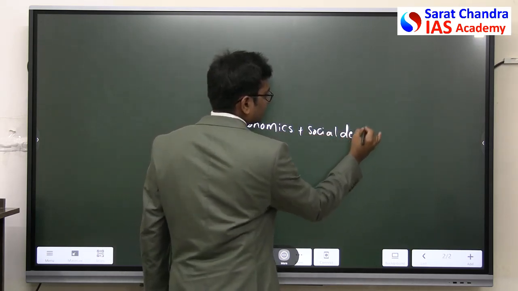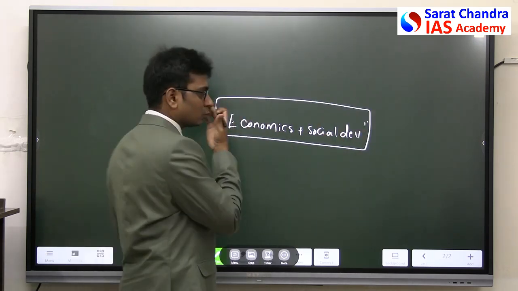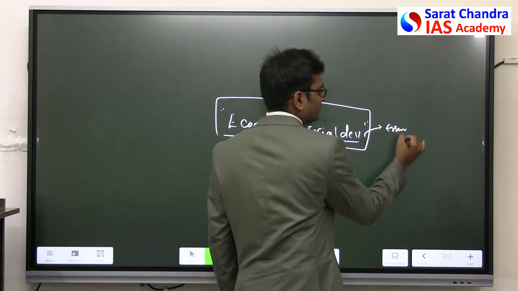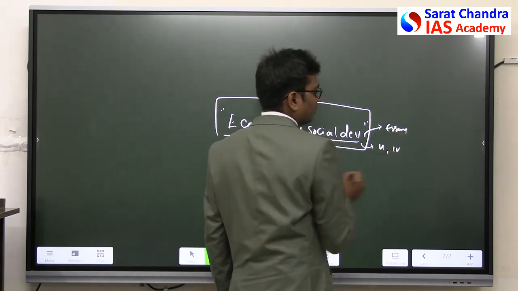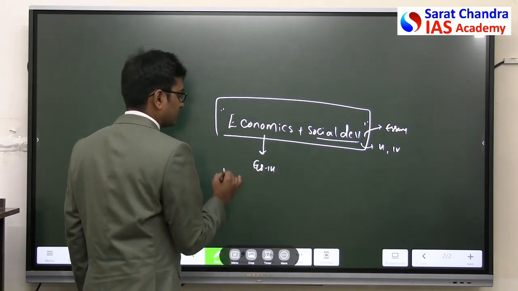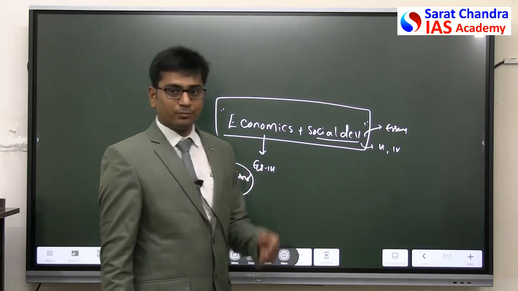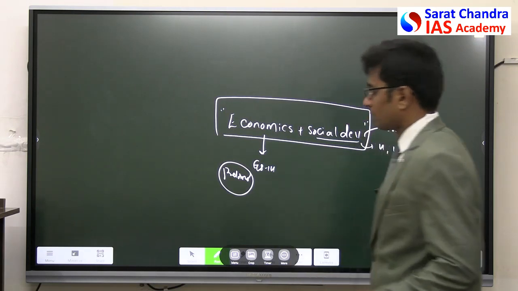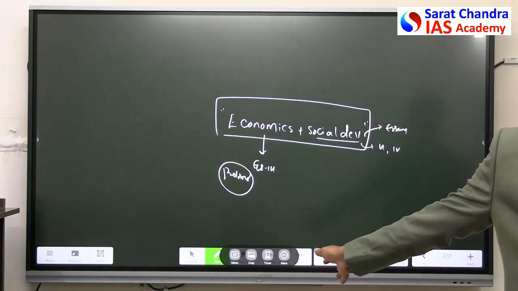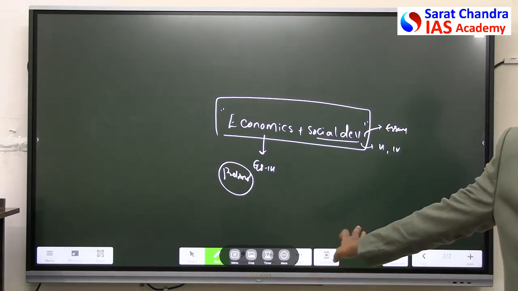So when we study economics and social development, it has huge overlap with social developmental aspects in the essay, in GS paper 2 and paper 4, along with the core economics of GS paper 3 as well as the prelims component of this. This is the relevance. More or less, what I mean to say is, if you understand the basics of this subject very clearly, it will be a cakewalk for prelims.